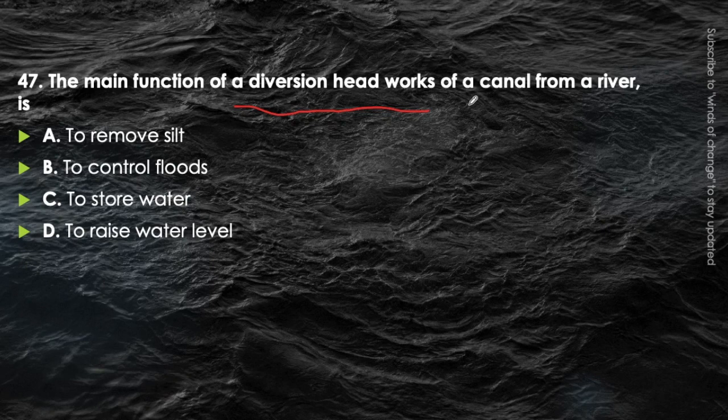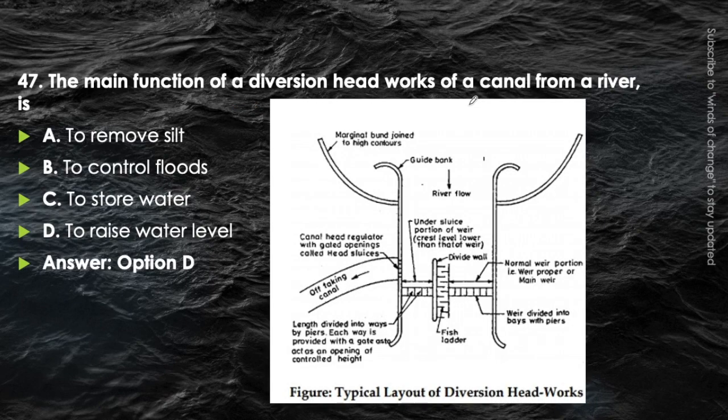Since at the diversion headwork there is a canal which is being taken out from the river. Now if the level of the water in the river is lower, that is it cannot enter into the canal directly, then we need a function that can enable the water level of the river to rise up. For that purpose we provide this diversion headwork to raise the water level.